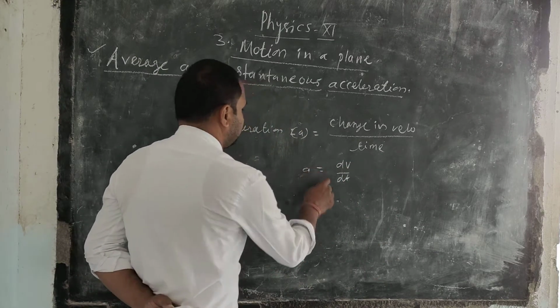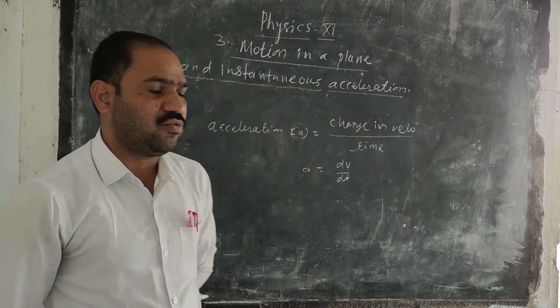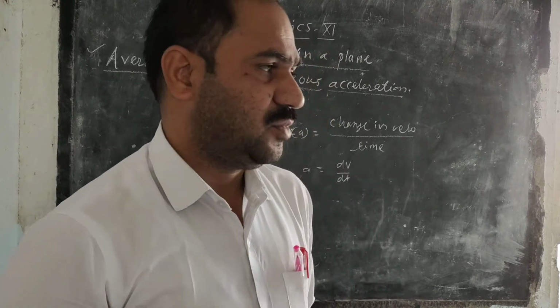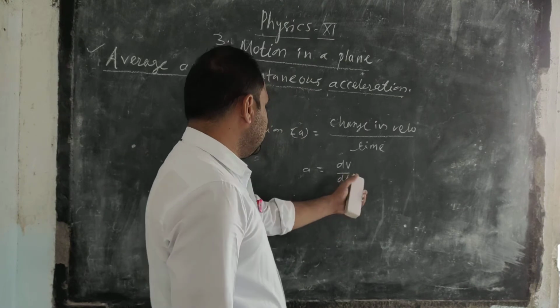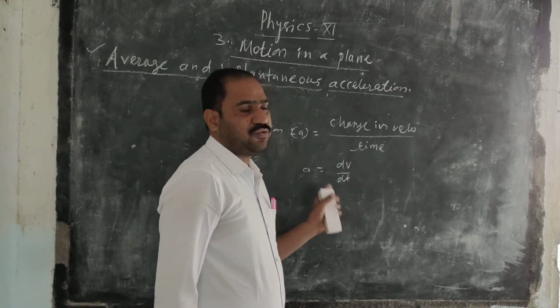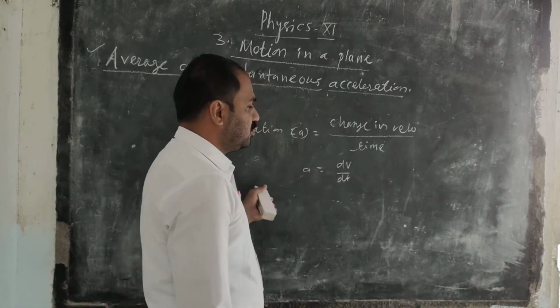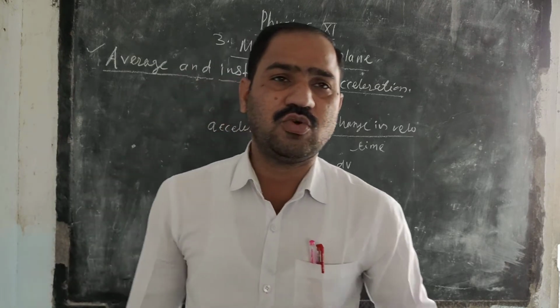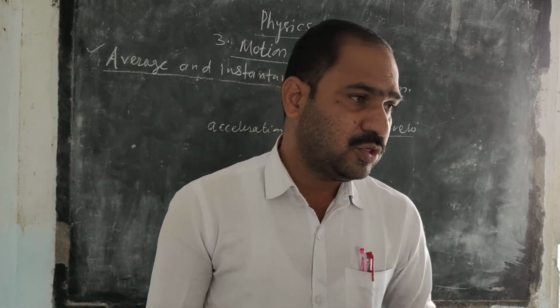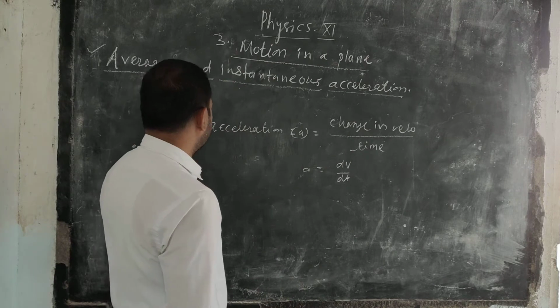Change in velocity with respect to time is called the acceleration. The unit of acceleration is meter per second square, and the dimension is M0 L1 T minus 2. So this is the basic concept about the acceleration.